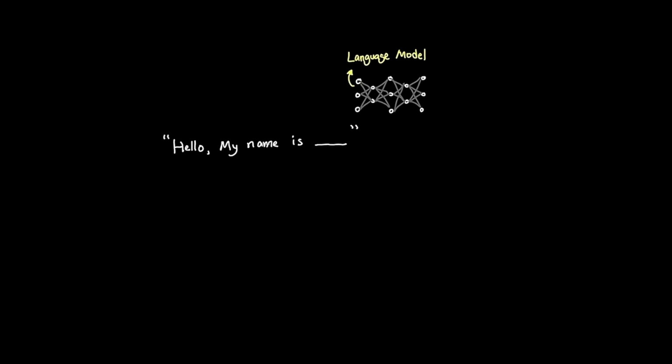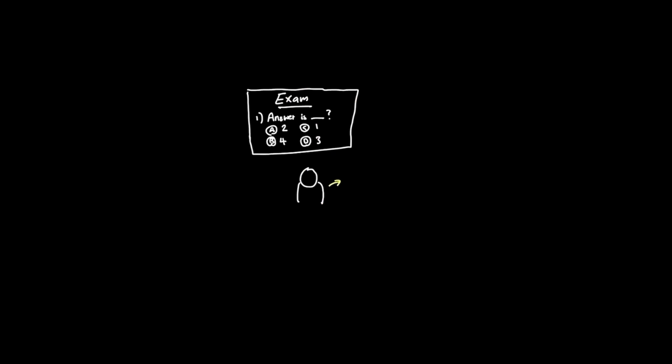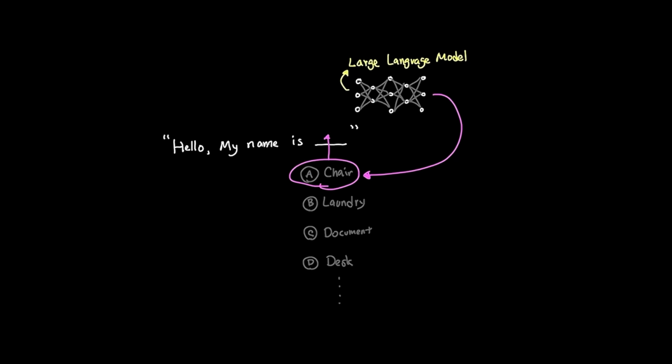Language models hallucinate because they're trained and evaluated in ways that reward guessing over admitting uncertainty. Think about it like a student facing a hard exam question. If you don't know the answer but guess anyway, you might get lucky. Leaving it blank guarantees 0 points. Language models face the same kind of training. They're optimized to always produce an answer even when they shouldn't.